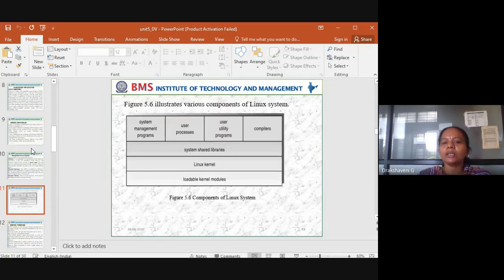So you can see here how these Linux components are arranged. Here are the system management tools. Many management programs have to be monitored, and that monitoring is done by a system management program. Suppose you installed one piece of software today and after one month you don't want to use it, so you want to remove it.